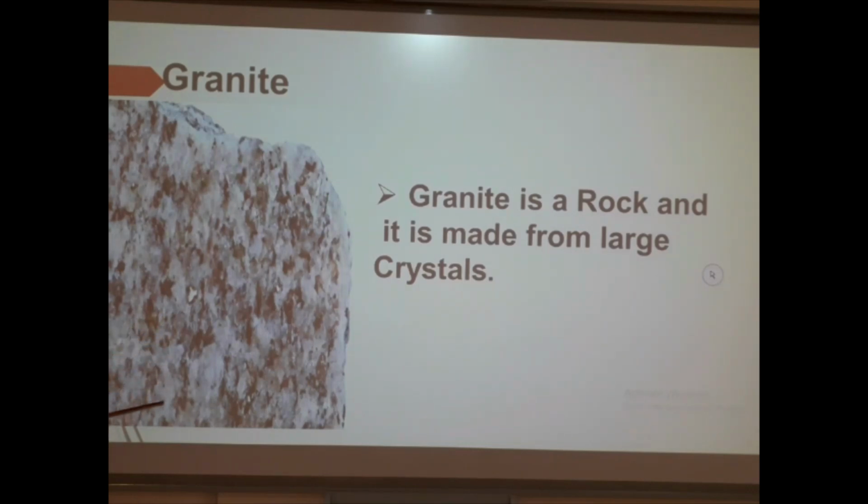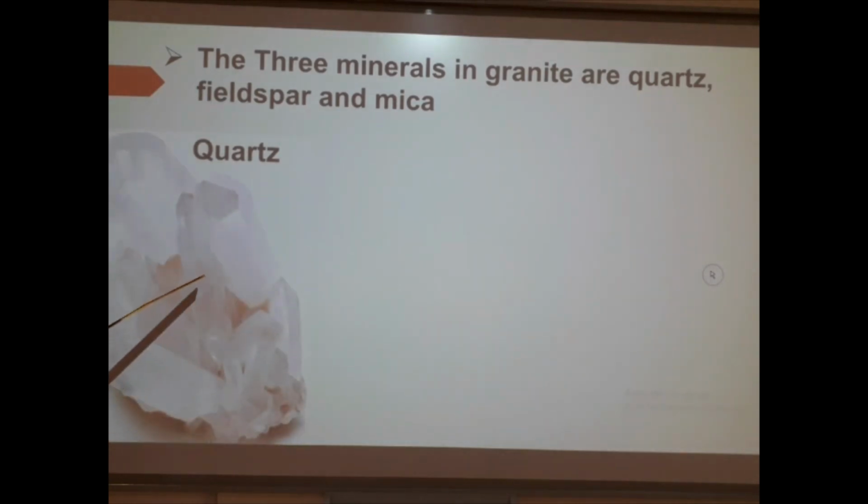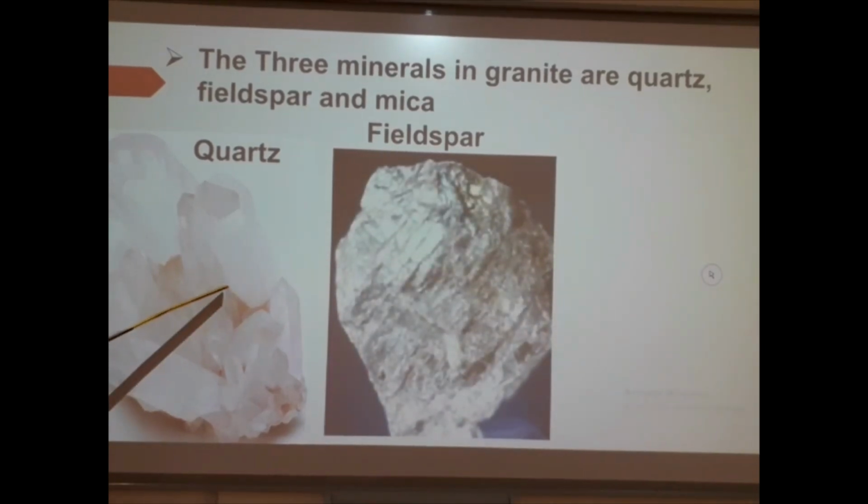As we said earlier, rocks are made from different minerals. Granite is made of 3 different minerals, and the minerals include quartz, feldspar, and mica.